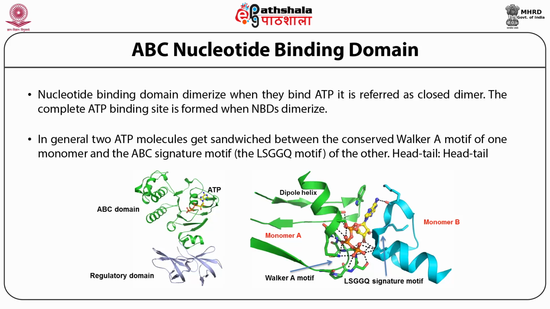Apart from that, you see a tryptophan on the left side, which is shown in green. This tryptophan provides a stacking interaction with the adenine group of the ATP. So this places the adenine group very stably until the hydrolysis happens. Once the hydrolysis happens, the gamma phosphate gets released, and as a result the dimer opens up, which results in opening of the transmembrane domain to transport the maltose across the membrane.